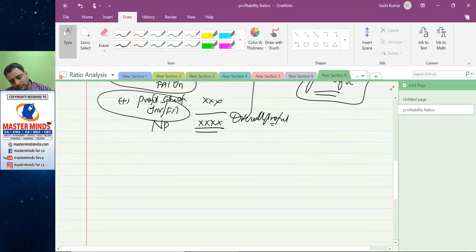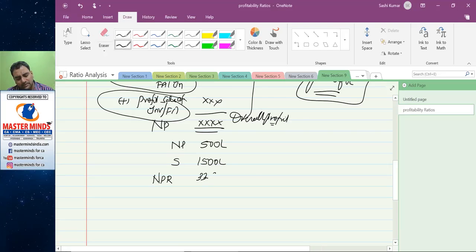Example: you have 500 lakhs net profit from a revenue of 1500 lakhs. In that case, your NPR, net profit margin, is equal to 33.33%.